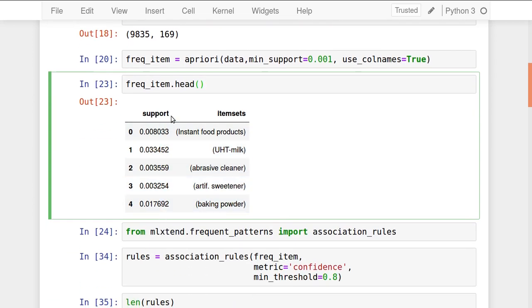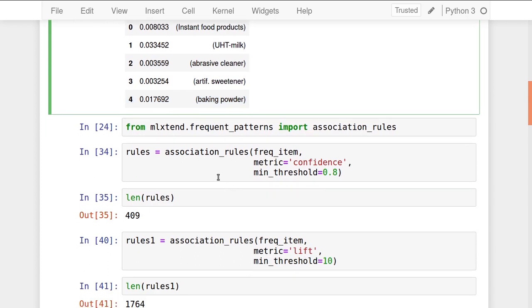See, if I see the head for 5 items, okay, so 0.008 is the support of this, 0.003 UHT milk, HT milk, then abrasive cleaner, RF sweetener, baking powder, like all. Many items are possible, and their frequency will be shown after this. And now we are going to apply the association rules algorithm after the frequencies are identified by using the Apriori algorithm.